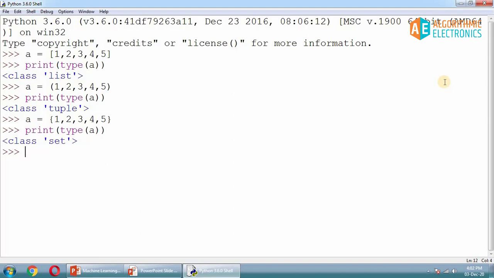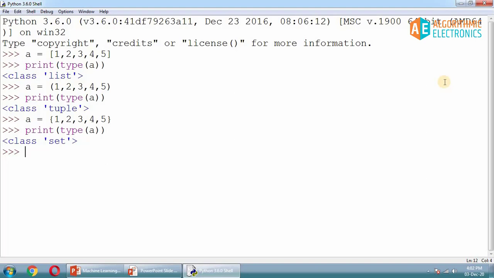If you are using square brackets, that's going to be a list. If you are using the rounded bracket, that will be a tuple, and if you are using the curly brackets, that will be set. And for each and every data type, the properties are totally different. For list you have different properties, for tuple you have different properties, and for set you have different properties, and we have already discussed these things in the last sessions.